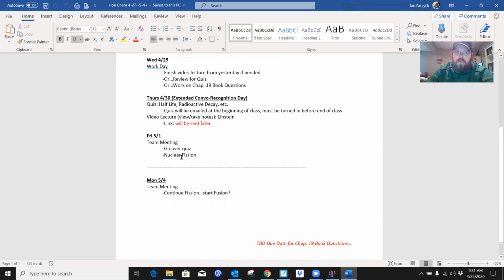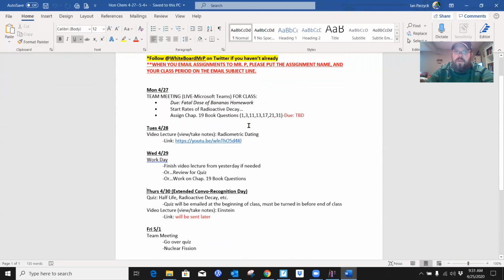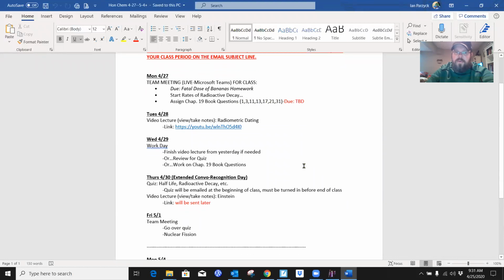So tomorrow and Monday we'll move into nuclear fission, maybe start into fusion at some point. I'll have more detailed plans for this coming up this weekend or Monday. And the due date for the Chapter 19 book questions is to be determined. I don't know when that'll be yet, but keep working on those. It's not a big group of them. I think it's a good idea to plug away at those right away.